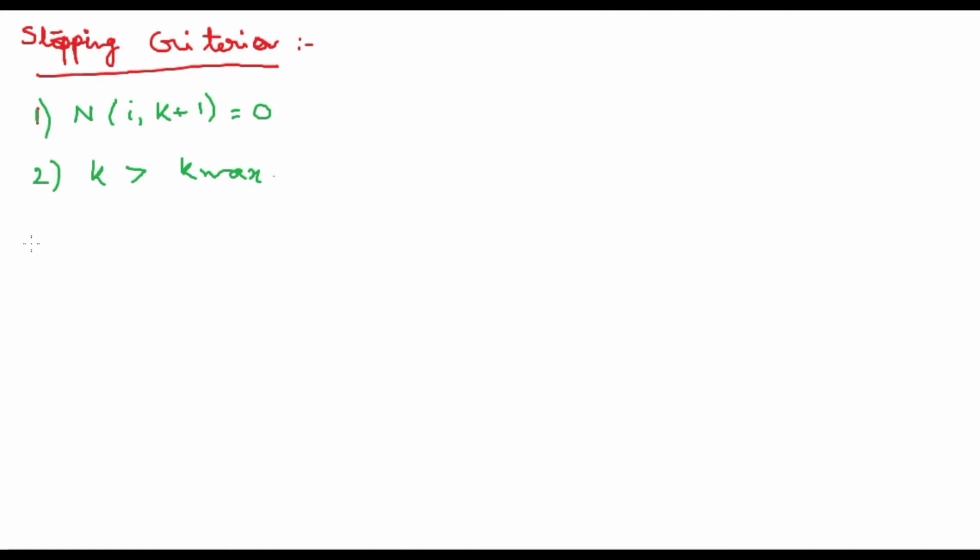And the third one: the number of iterations since the last improvement of I star is larger than a specified number.